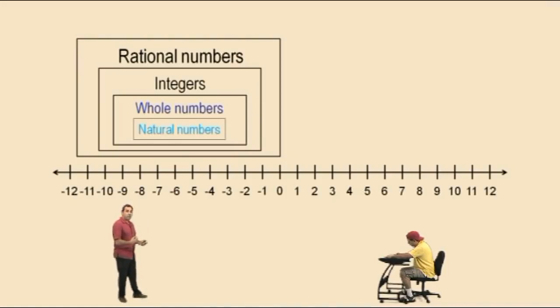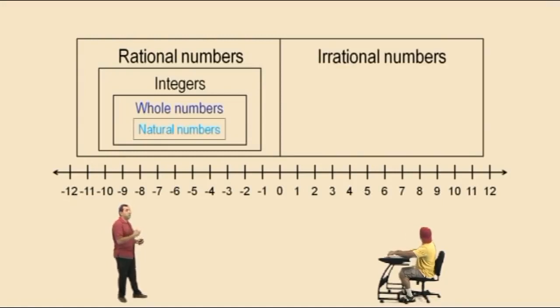Well, aside from the rational numbers, within the real number system are the irrational numbers, and these are not fractions. And we'll talk about those in a second here. Okay, for now, let's focus on rational numbers. Now, within the set of rational numbers are these integers, the whole numbers, and the natural numbers. Rational numbers, as I said, are basically fractions.